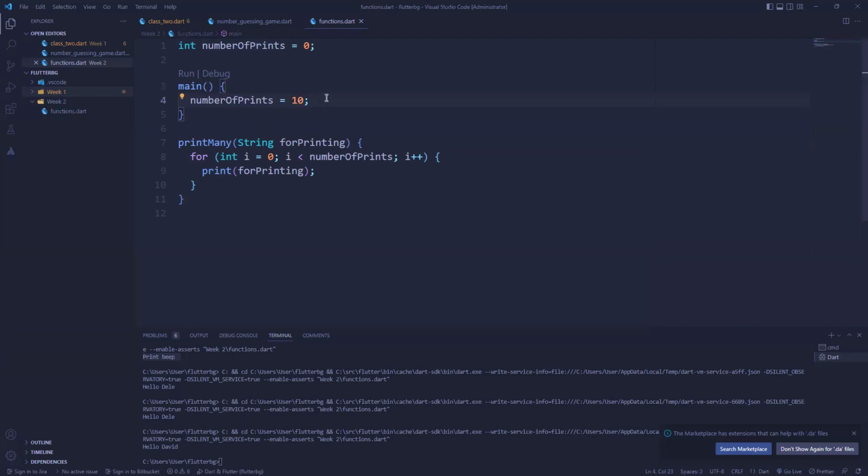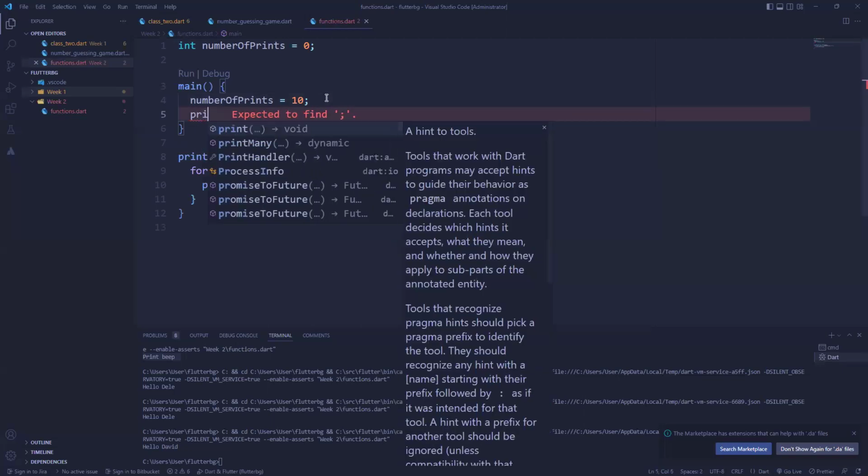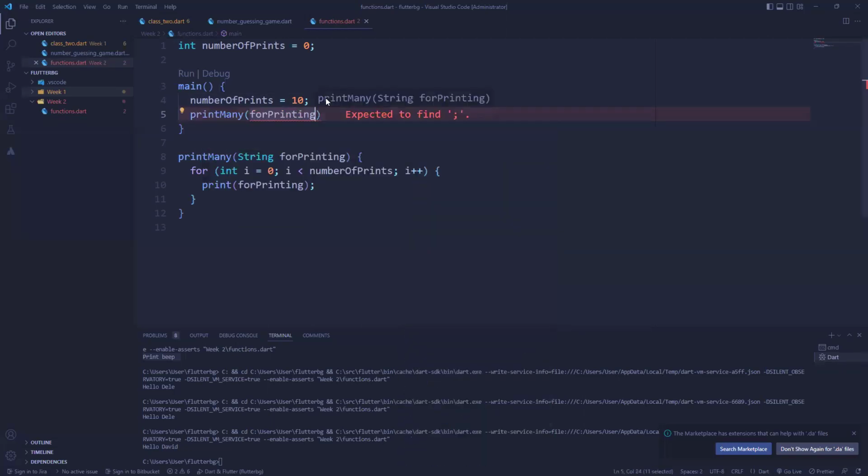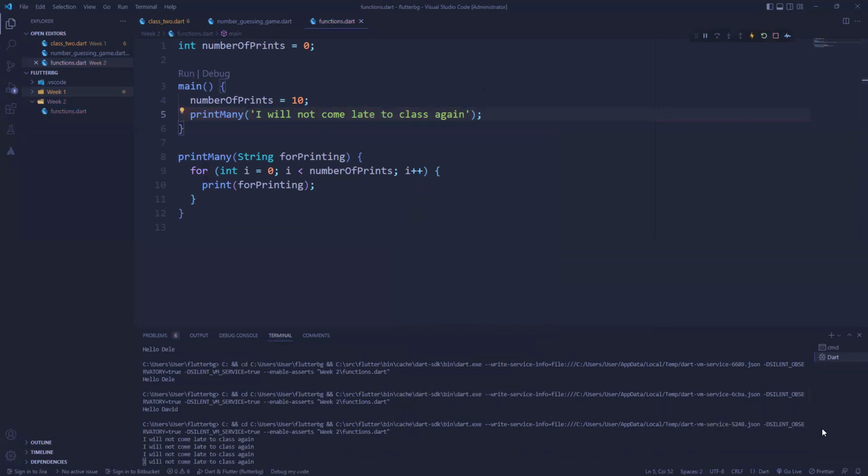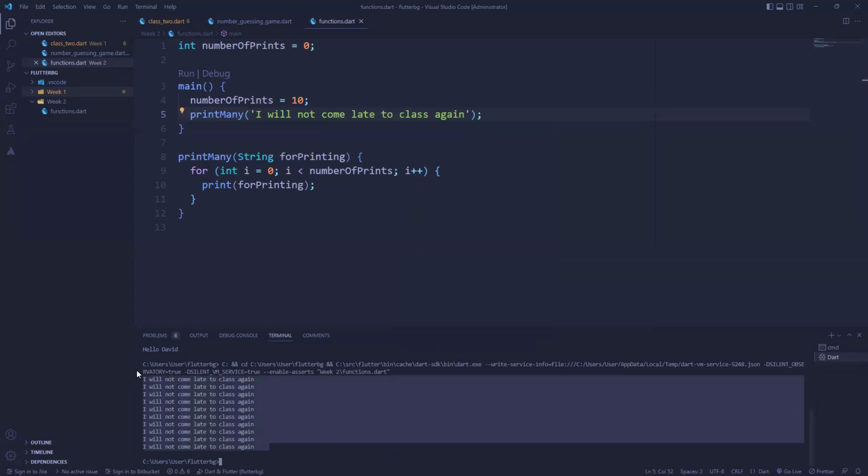And then I can now call my print many function. And what does it need? It basically just needs a string, right? That's just what it needs. So I can just say, I will not come late to class again. Okay, so let's run this and then let's see what we have. So this is just what it gives us, right?